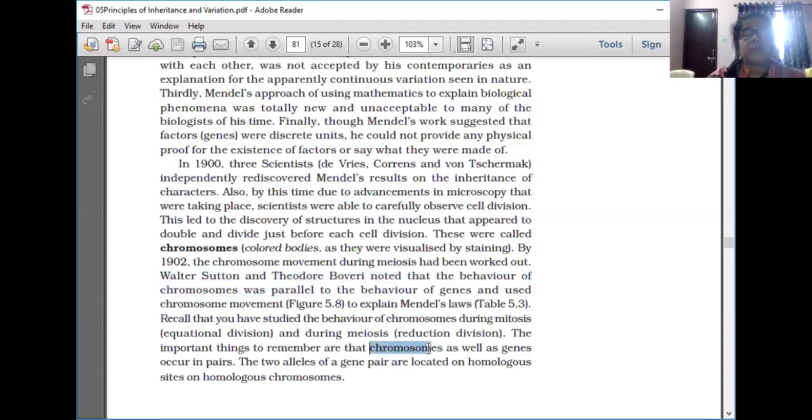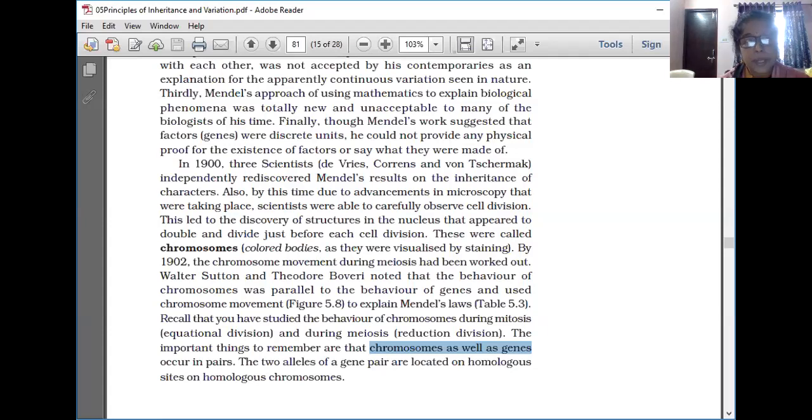Why? What is the reason that chromosomes and genes occur in pairs? We say 23 pairs of chromosomes. We don't say 46 chromosomes like that. Biologically, it is wrong when we say a human being has 46 chromosomes. We always say 23 pairs of chromosomes only.